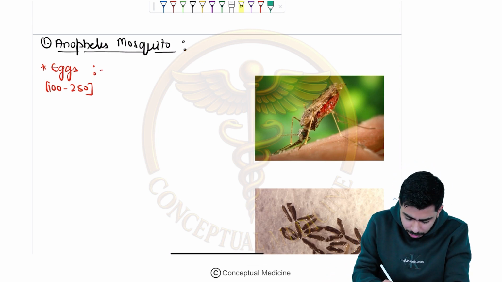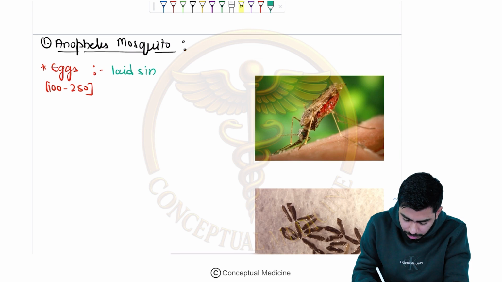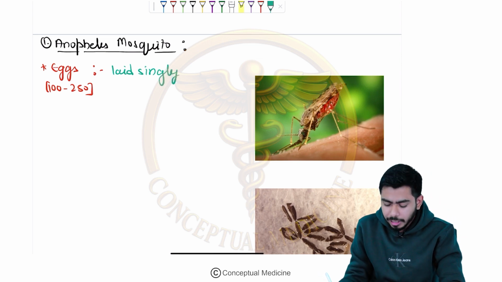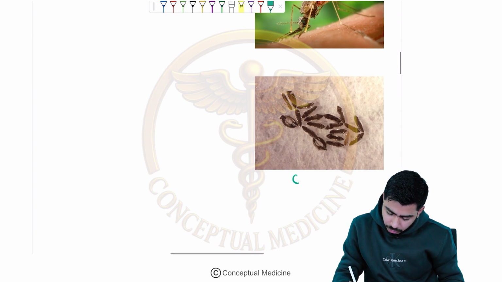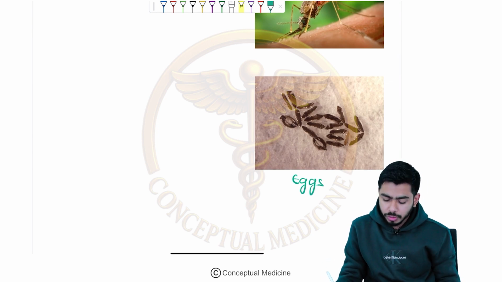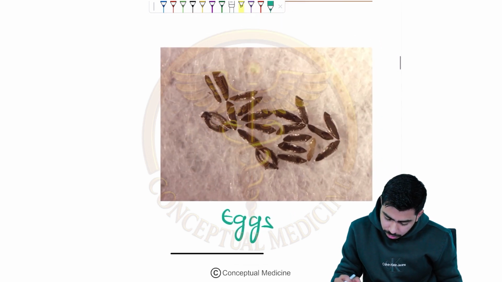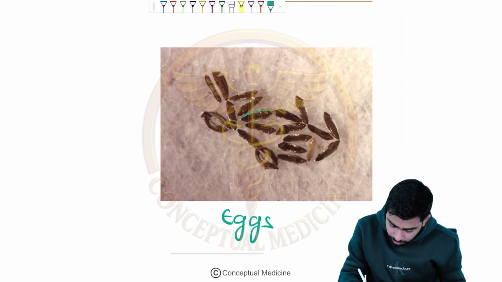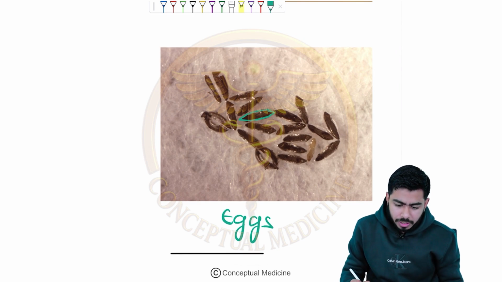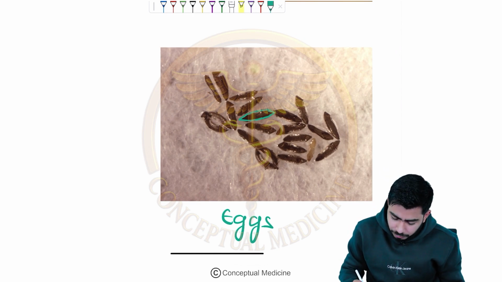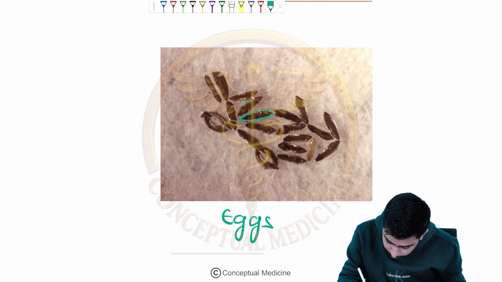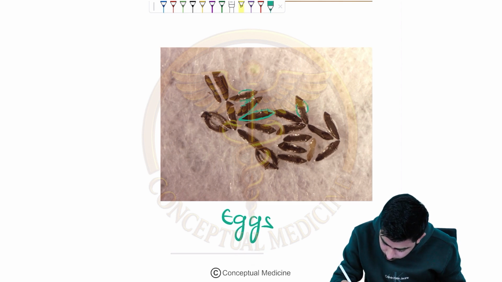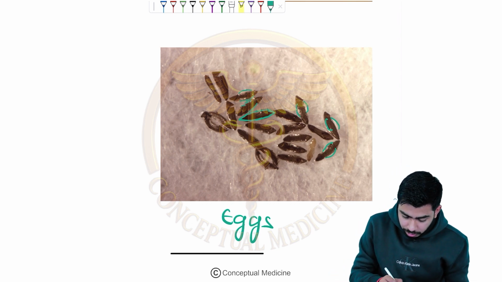What about the eggs, guys? Eggs, basically, they are laid singly. As you can see over here, these are the eggs of the Anopheles mosquito. If I take this egg, first of all, which kind of shape are they having? They are having the boat shape, with lateral floats. You can see the lateral floats present over there. So they are having the lateral floats, guys.